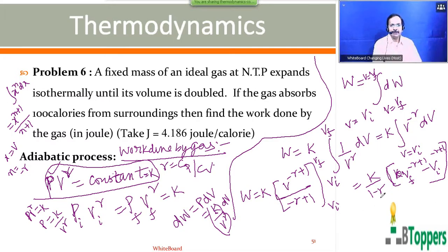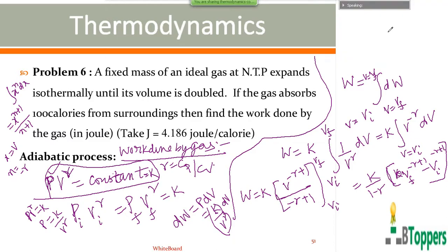Please don't write running notes when I am explaining. I will show you the notes in a systematic way later. So Pi Vi power gamma can be written as Pf Vf power gamma equal to K. Here in the first term on the right side, we can substitute K equal to Pf Vf power gamma, and in the next term we can write K equal to Pi Vi power gamma.